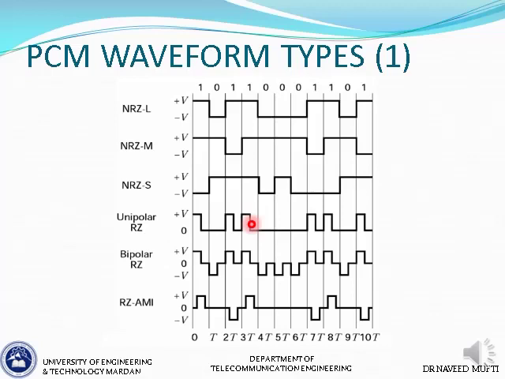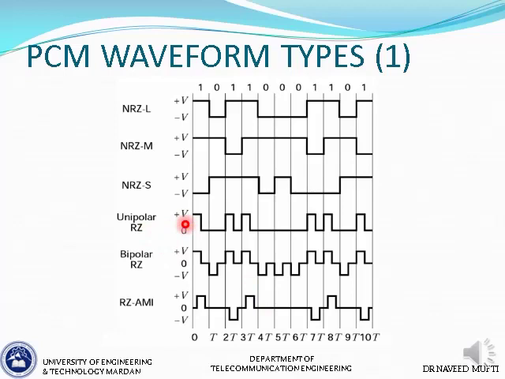So please remember that. These two things, half bit wide pulses and returning to 0 after half bit duration, apply to all three of them and to the whole group. Okay, now coming over to the first type, which is unipolar return to 0. Sometimes the names also guide you. Unipolar means having one polarity.